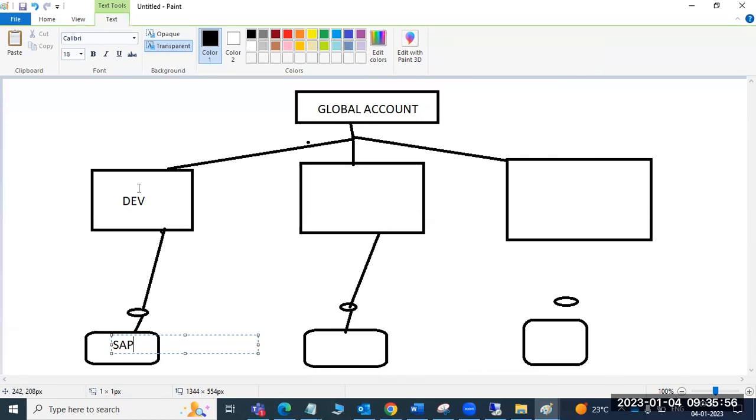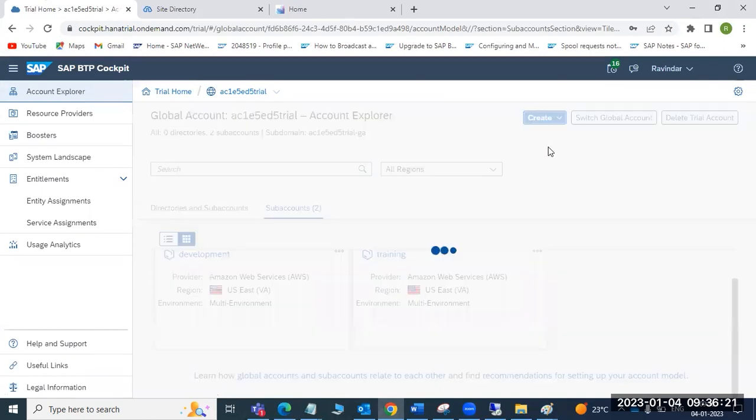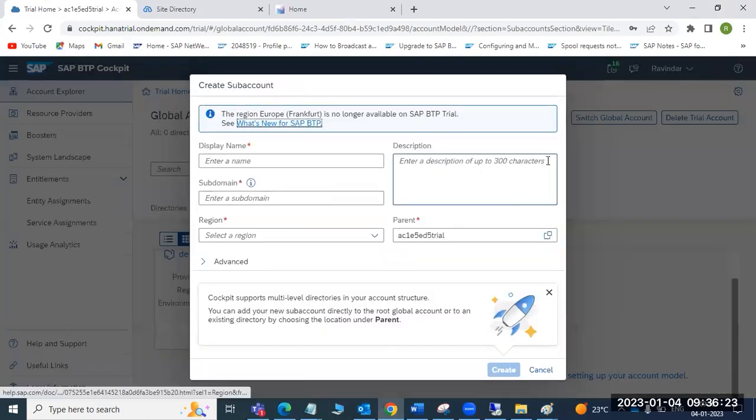Now the point is how to create the sub account here, and how to map the sub account to our backend systems. How to create it and how to map it. So, creation of the sub account: once you log into the global account, on the left side you can see the create sub account option. You have to create the sub account.